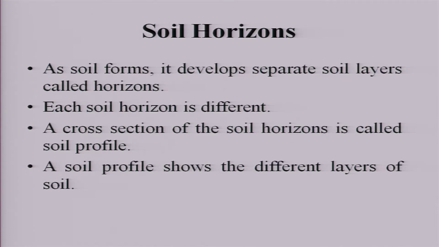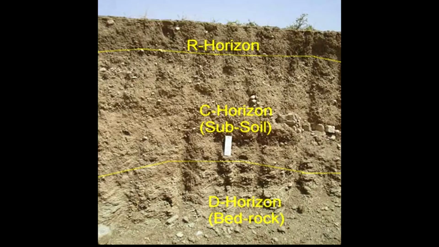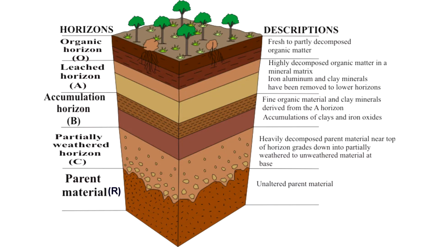If you see any well developed soil, you will see different layers in it. These are called horizons. Just by seeing the colors, you can see there are different layers, and a cross section of the soil horizons is called a soil profile. A soil profile shows the different layers of the soil. You can see this diagram here.